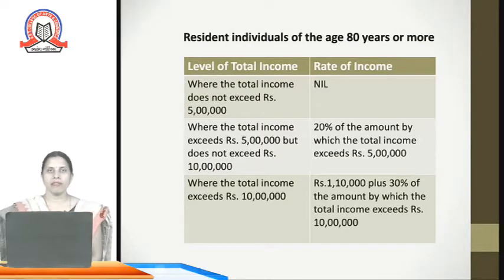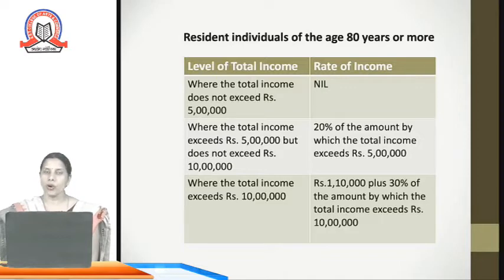Next is for the resident individual of the age 80 years or more. If the age of the individual is above 80 years, the level of income where the total income does not exceed rupees 5 lakhs, that is, for the individual who is above 80 years, income up to 5 lakh is exempted.